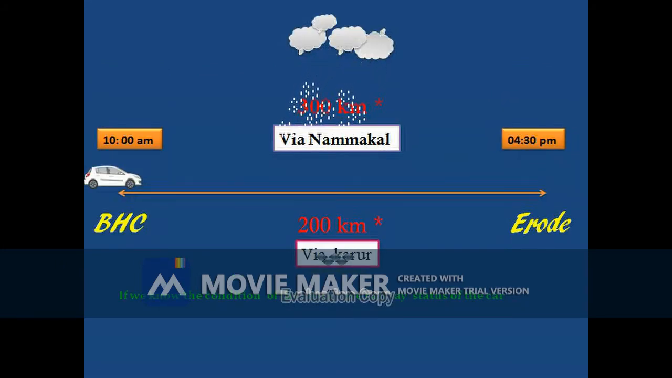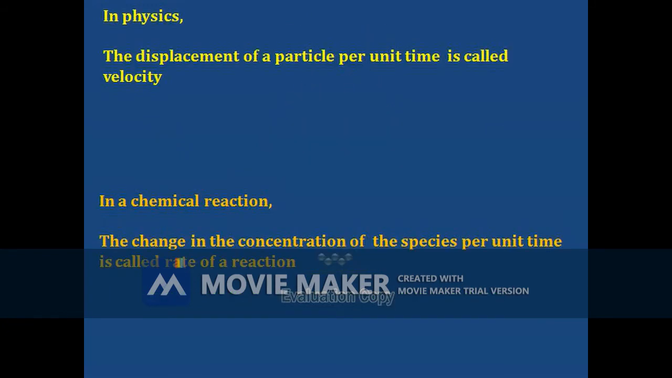Suppose suddenly there is rain at Namakkal while I am travelling to Erode. After reaching Erode, I need to wash my car, right? Why? Due to rain, dirt and mud will deposit on my car. Then my car will become brown at the bottom. So, if I know the situation in the route, we can say the car's condition.